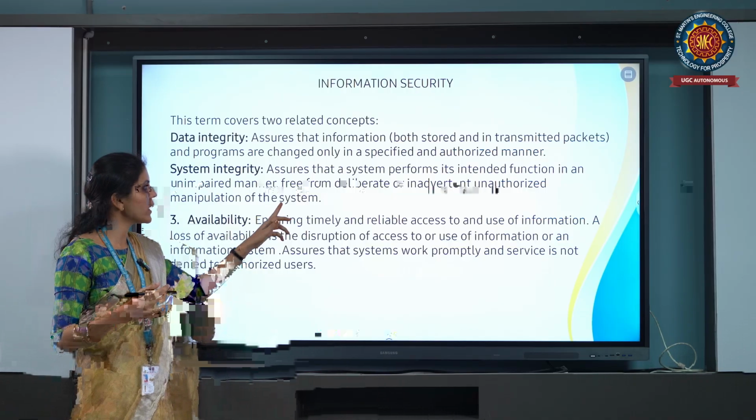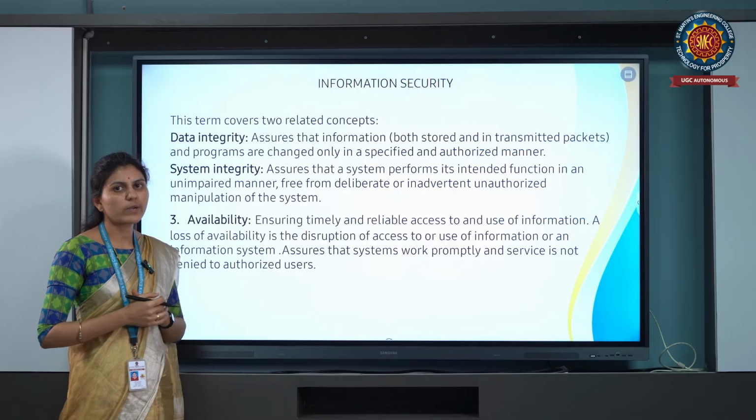So whatever updation, changes or instructions are made, they are done only by the authorized person, that is, the system administrators.